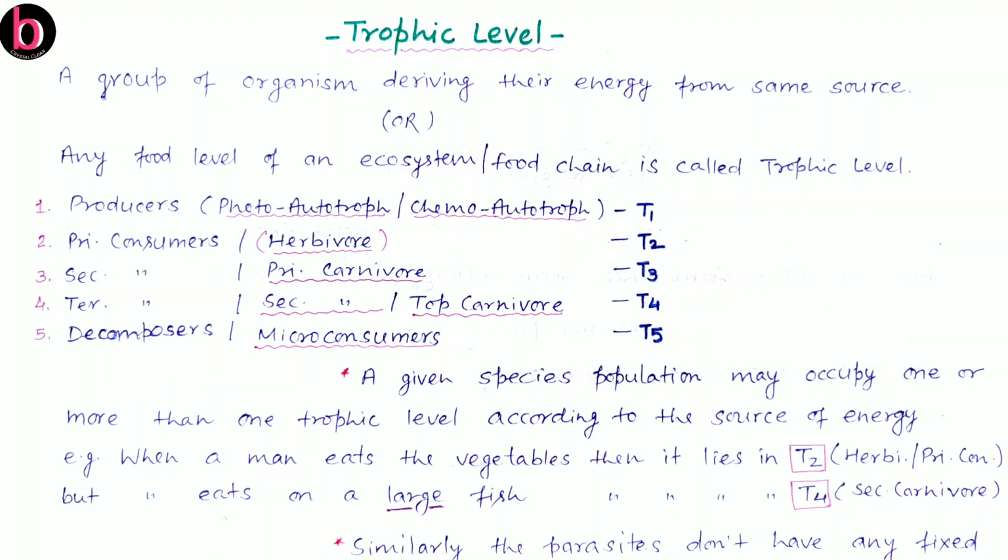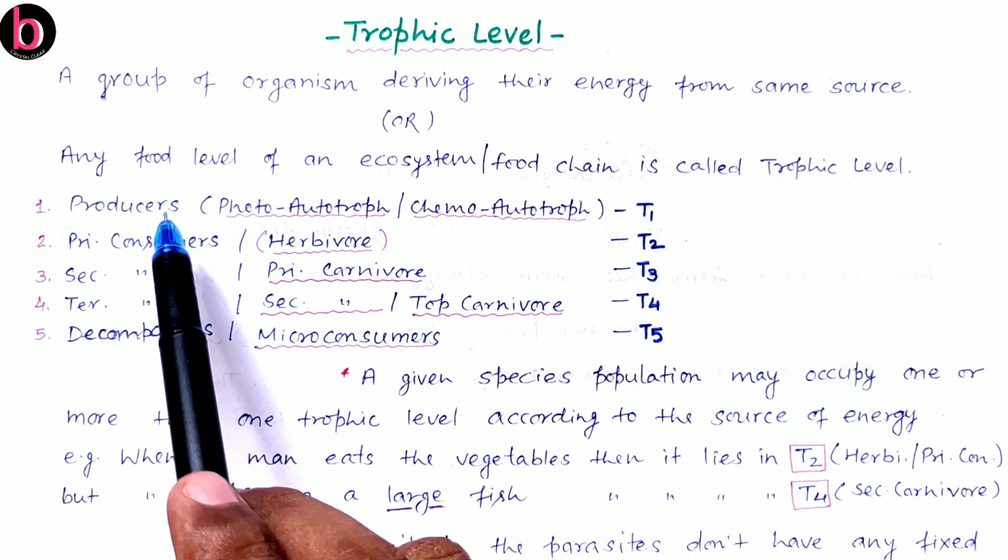In the previous video lecture we also discussed the variety of consumers like macro consumers and micro consumers. Macro consumers may be herbivore, carnivore, and further carnivore is categorized as primary carnivore, secondary carnivore, tertiary carnivore. So all these are given here.